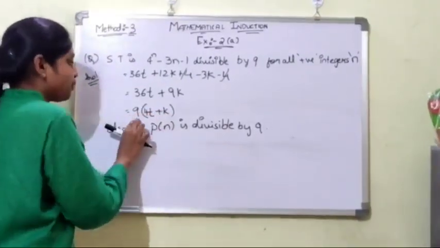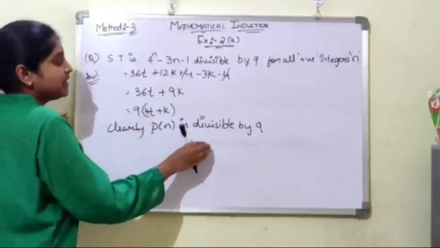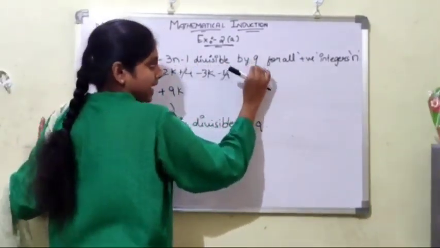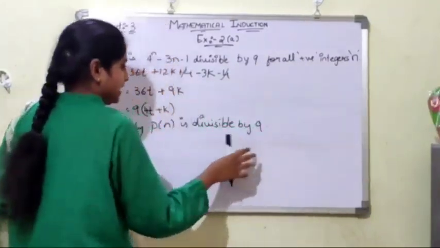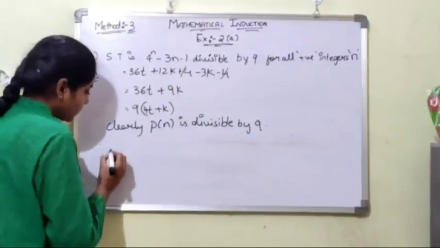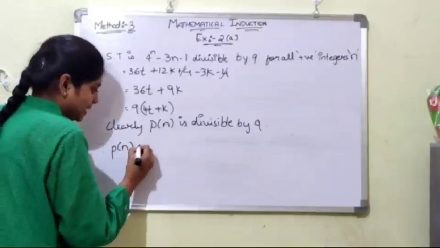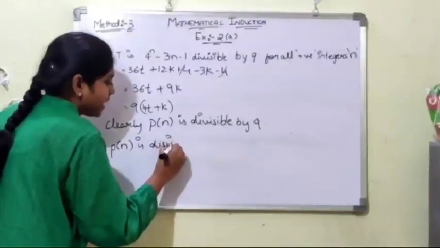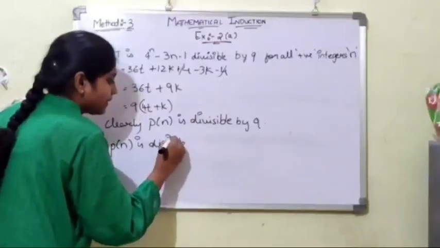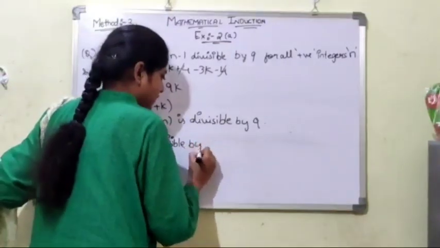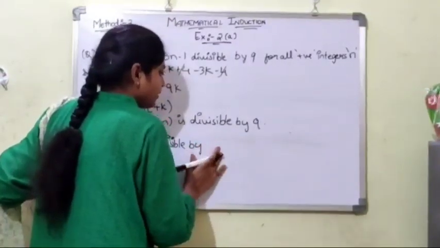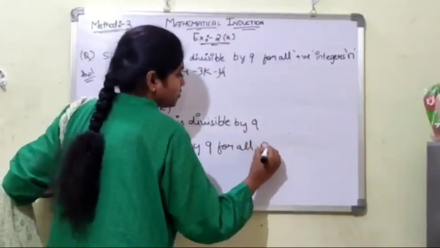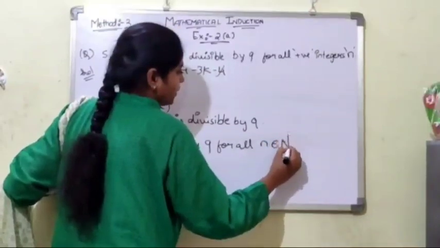So we have proved that this equation is divisible by 9 for any positive integer. Since P of n is divisible by 9 for all n belonging to capital N.